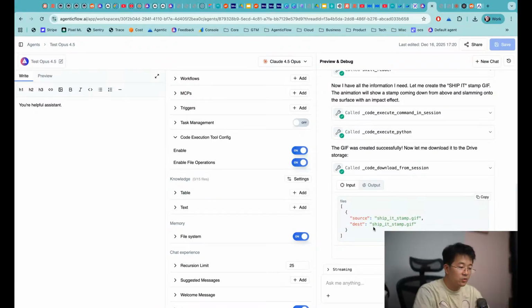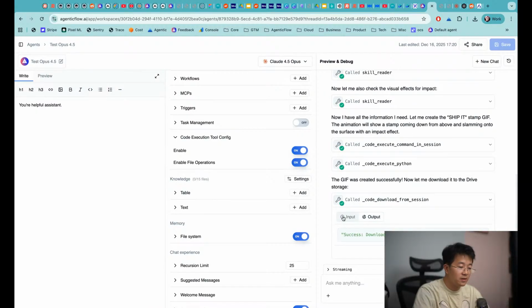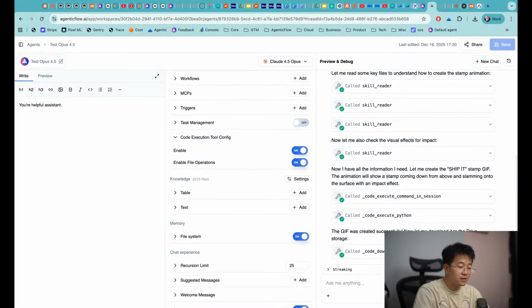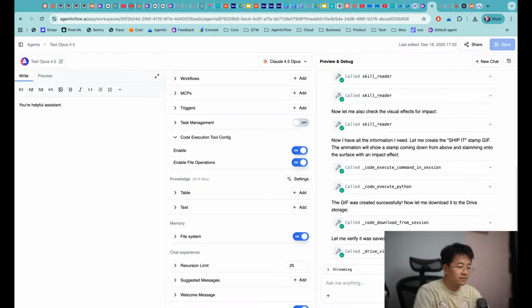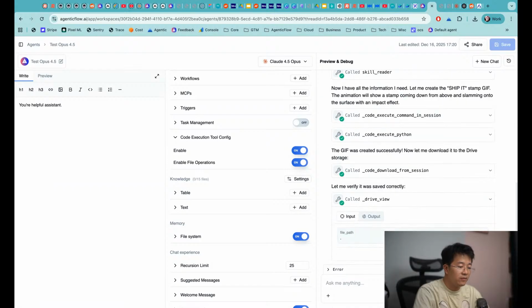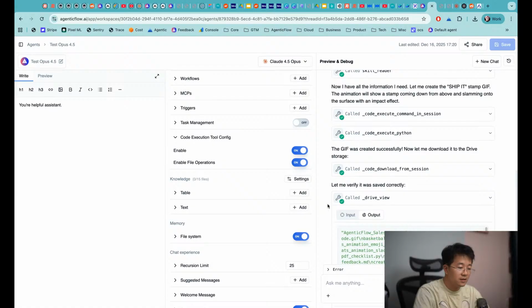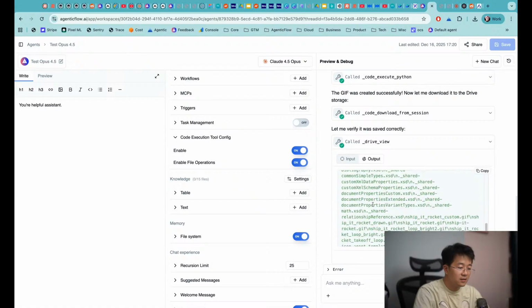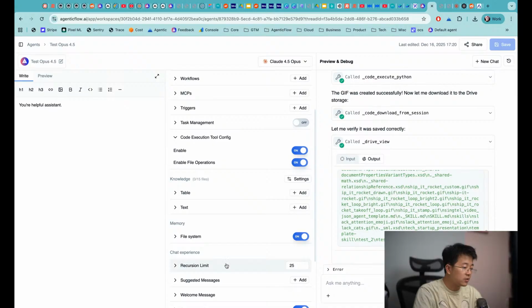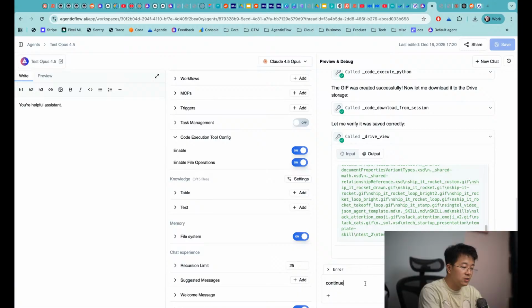It downloaded to ship its stamp.zip. Okay, it finished downloading, but it should tell me that it's done, right? Maybe the throughput is quite slow on this one. Okay, the drive view is done. Oh, we have an error because the recursion limit I set to 25, so it stopped. So I will just say continue.